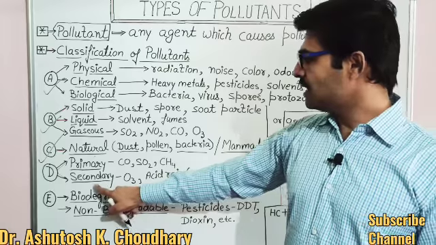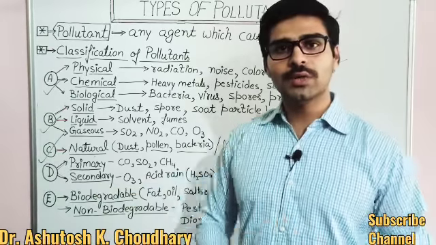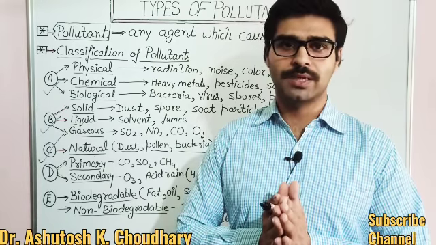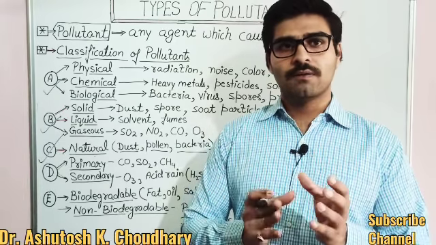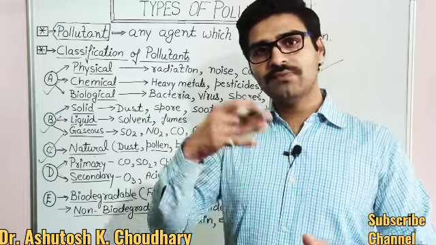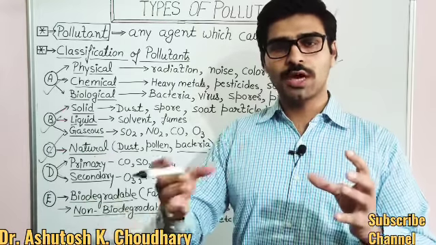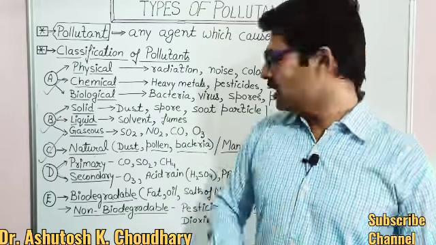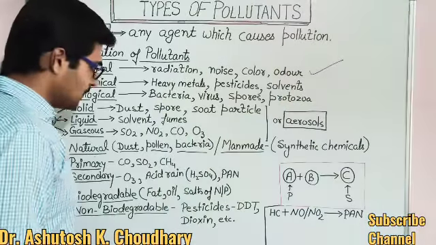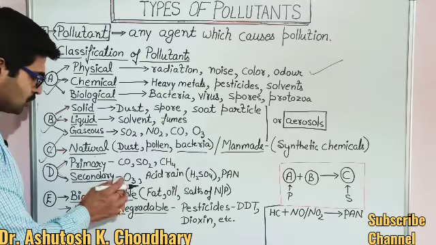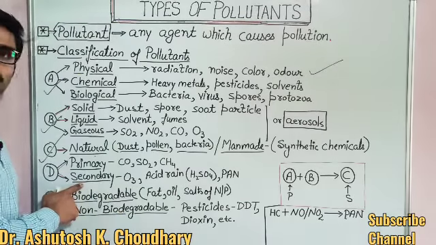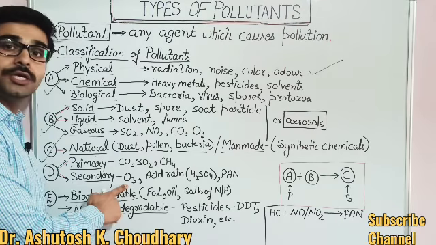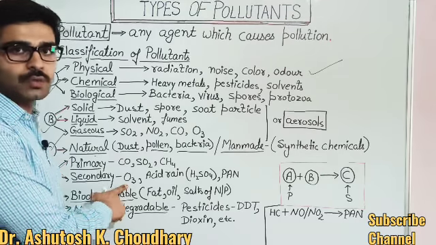But on the other hand, secondary pollutants are those which are not directly present in the environment but form after the primary pollutants, or after the reaction of two different primary pollutants. So I have one example, try to understand. Examples of secondary pollutants are ozone gas in the troposphere, not in the stratosphere.